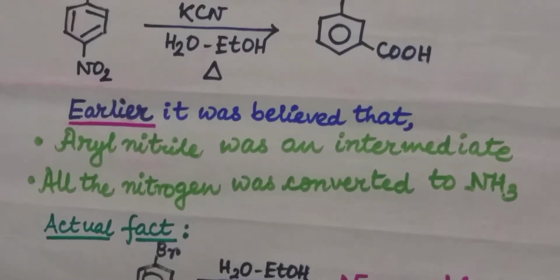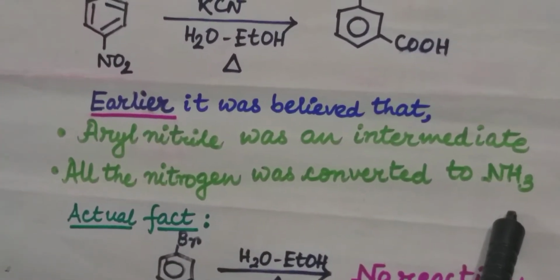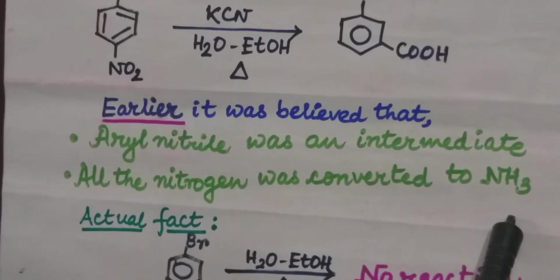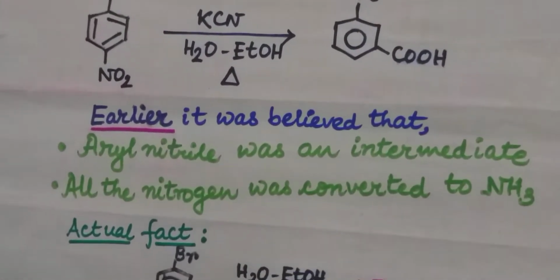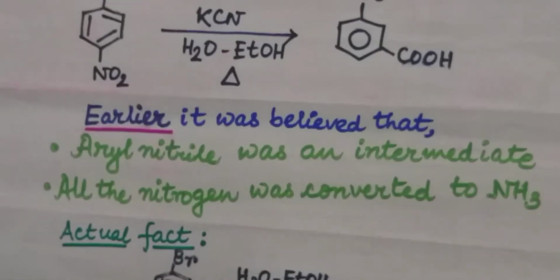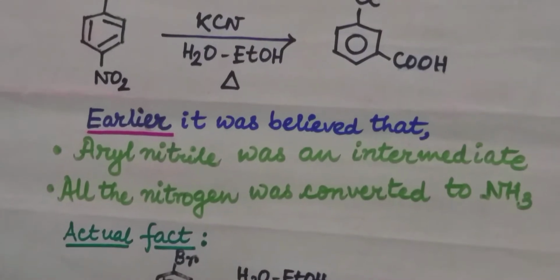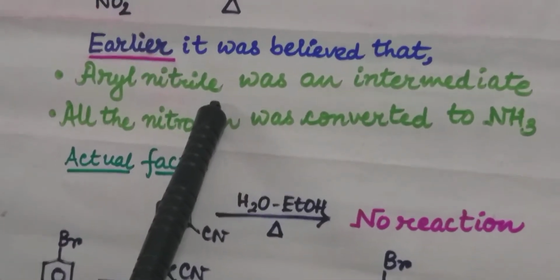It was also thought that all the nitrogen was converted to ammonia during the reaction. The reason behind this type of thinking was that ammonia is evolved during the cyanide hydrolysis, so this would also indicate the formation of aryl nitrile intermediate.